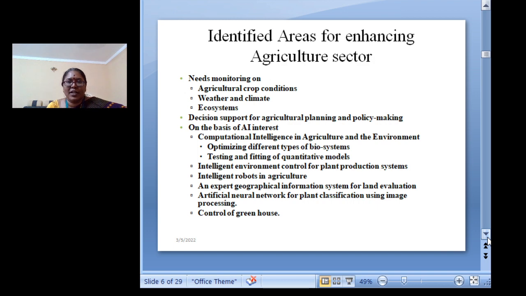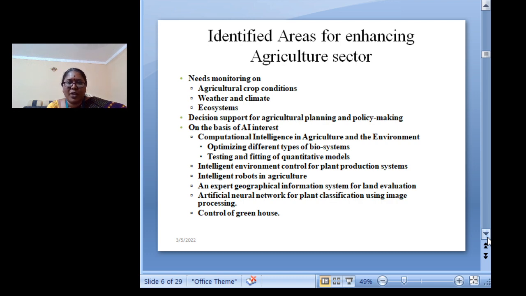Now, what are the areas identified in agriculture, which need enhancing and which need monitoring? One is agricultural crop conditions, and the second is monitoring weather and climatic conditions and the ecosystem, and also decision support to farmers for agricultural planning and policy making.